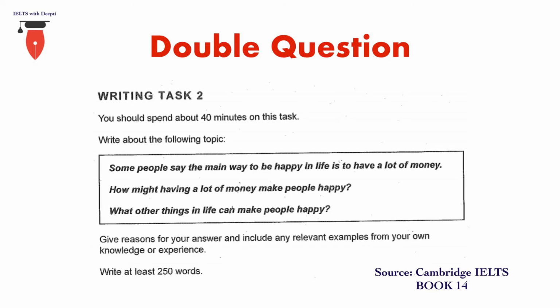Now what is the topic here? The topic is, some people say the main way to be happy in life is to have a lot of money. So here we are connecting happiness with money. So like a cause and effect thing. If you have a lot of money, you're more happy, and if you have less money, you're less happy. Something like that. Now look at the questions.